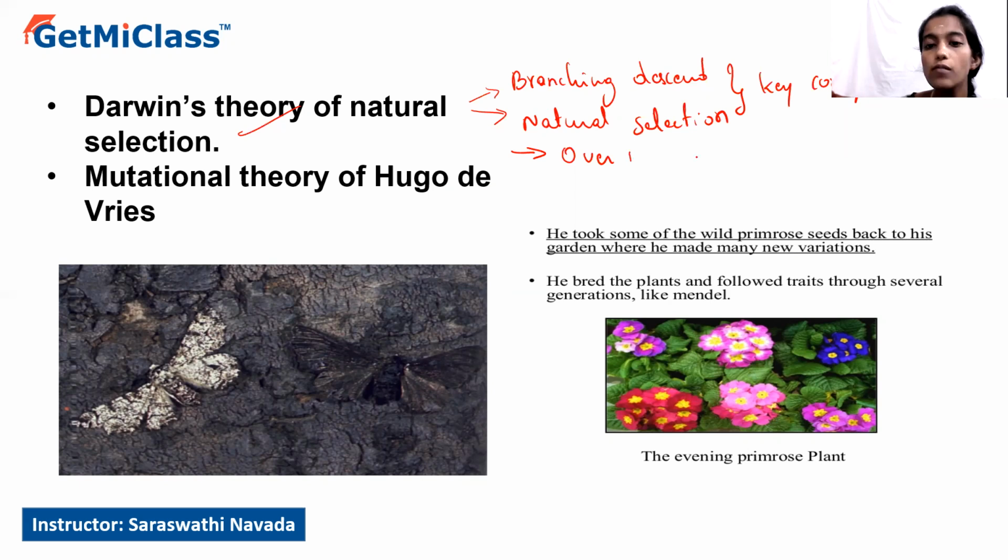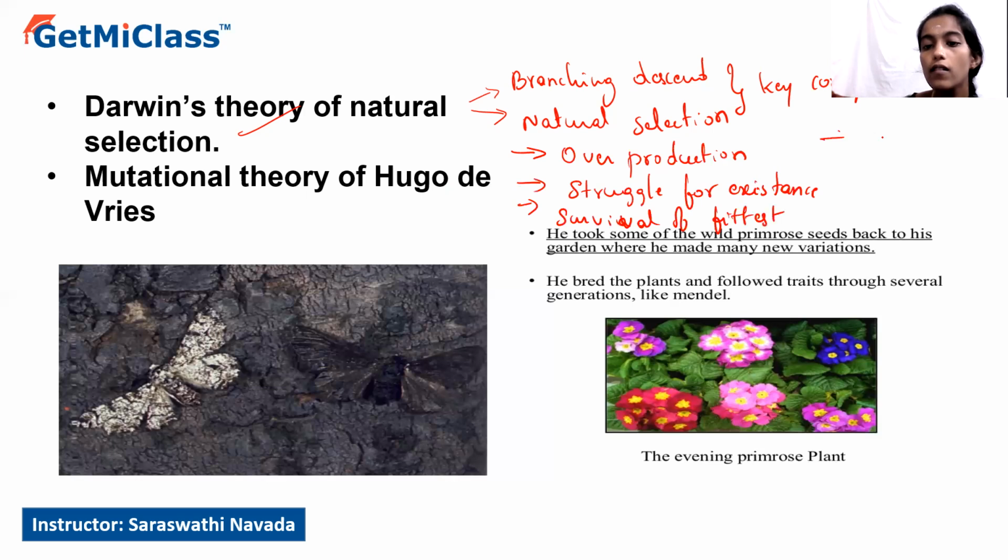The main concepts are overproduction, then struggle for existence, then survival of the fittest, then natural selection, and finally speciation. These are the main concepts on which Darwin's theory of natural selection is based.